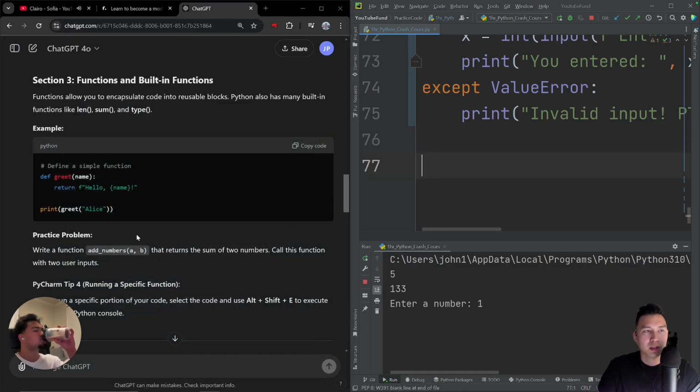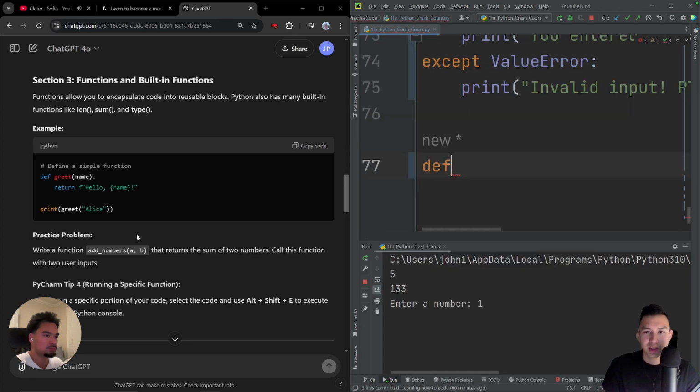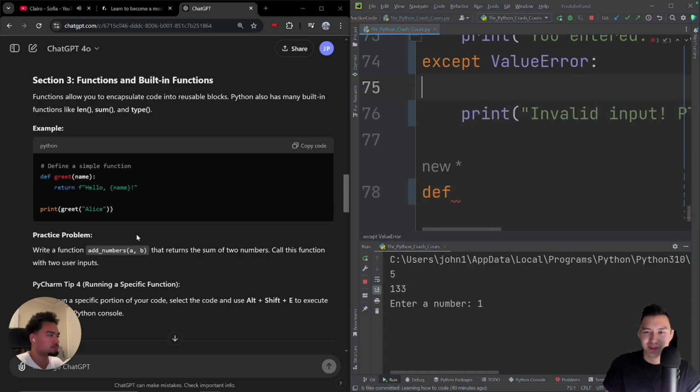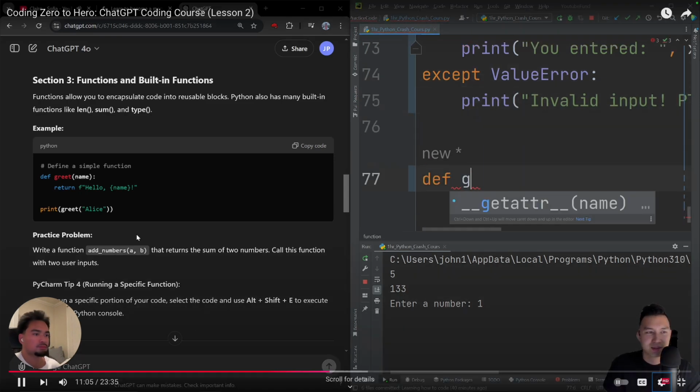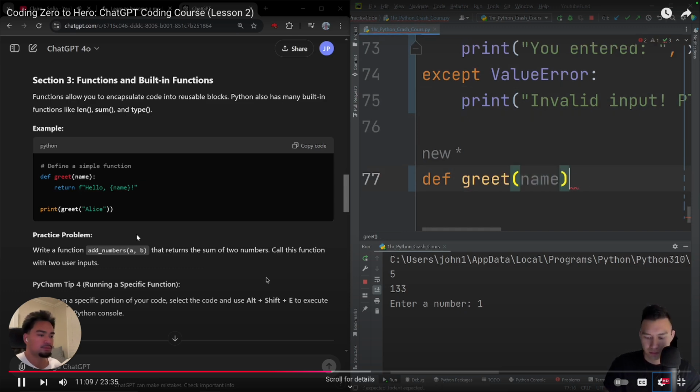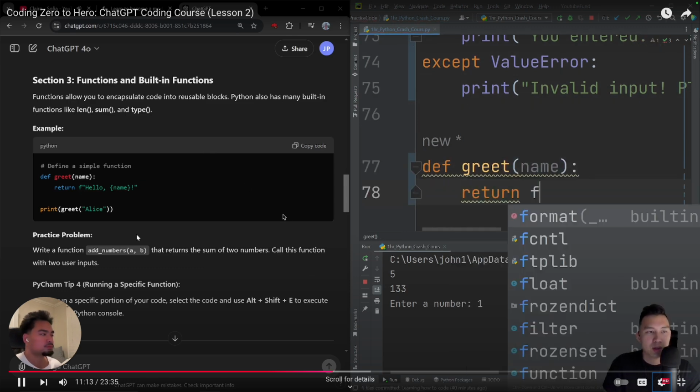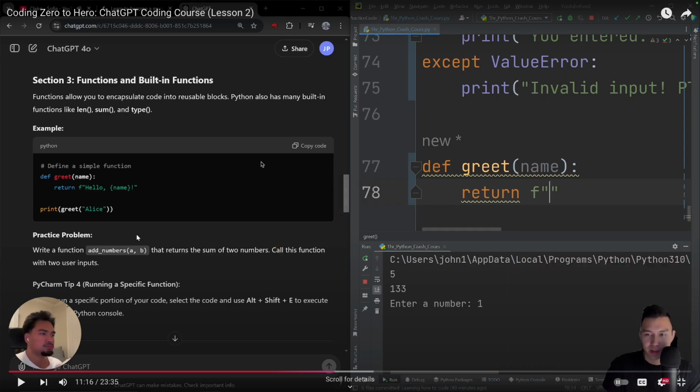What the heck does that mean? Functions allow you to encapsulate code into reusable blocks. Python has many built-in functions like len. So def. What the heck is this? Why did that randomly put a new star or whatever? Create name, return. Oh, okay, yeah. This is what I've already been doing.